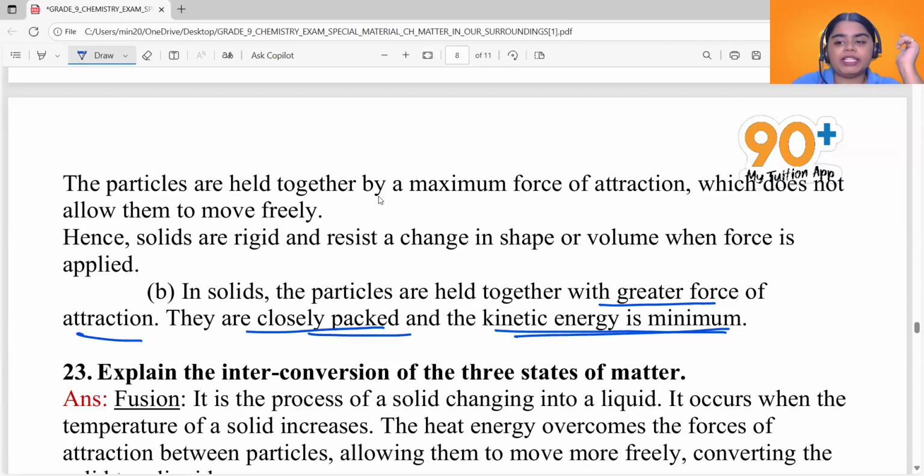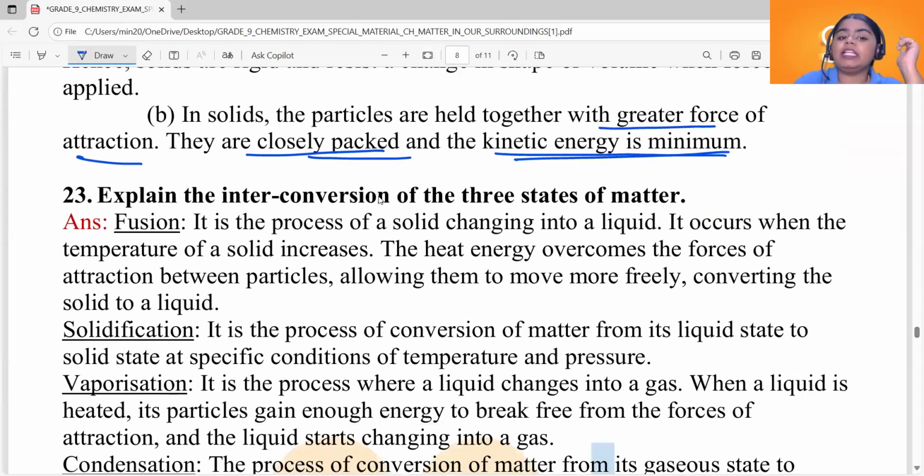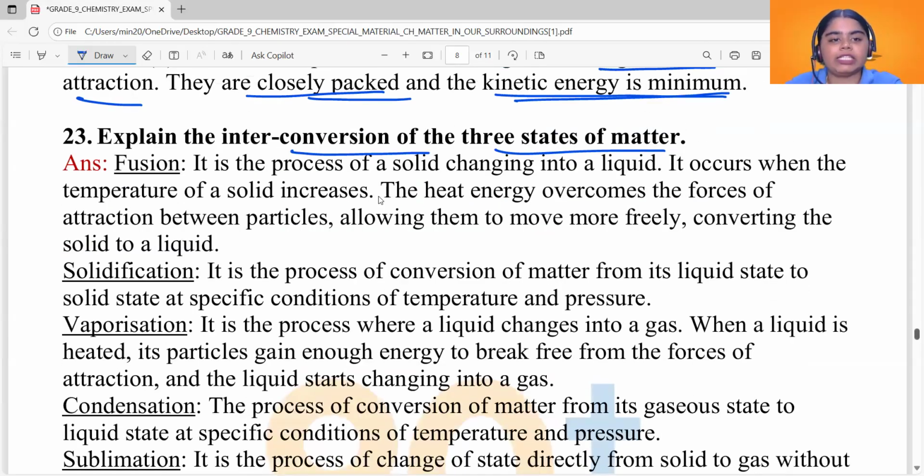Now see question number 23. Explain the interconversion of the three states of matter. When such a question is asked, you need to answer by stating the six processes and the definition of each, and it would also be nice if you can draw the triangle. The triangle could also help you. All right. Now, let's discuss the different processes of interconversion of states of matter. First one is fusion. Fusion is the process of a solid changing into a liquid.